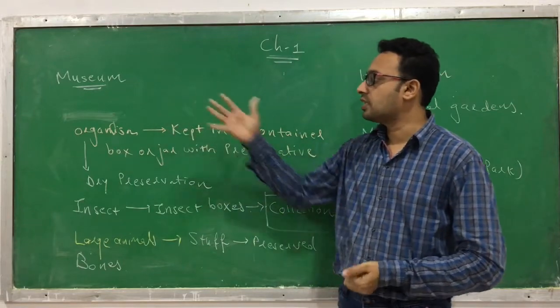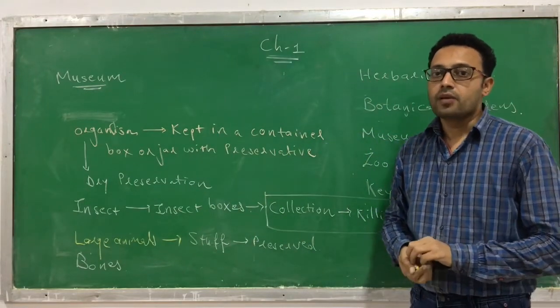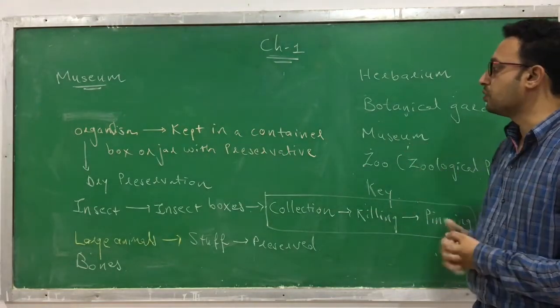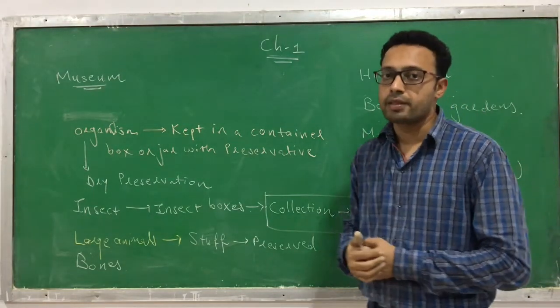So this is called a museum, where the specimens are kept. So this is called a museum, the third kind of taxonomical aid.